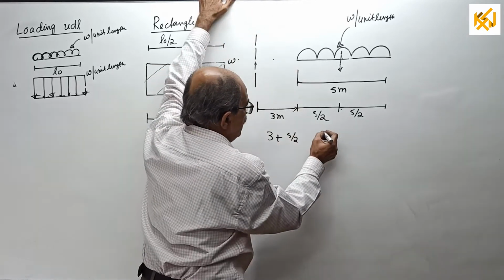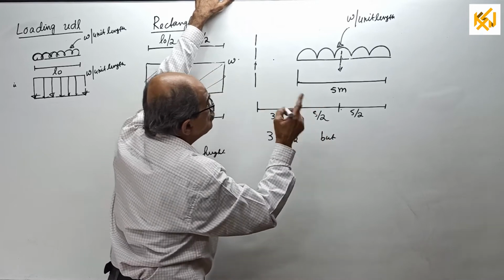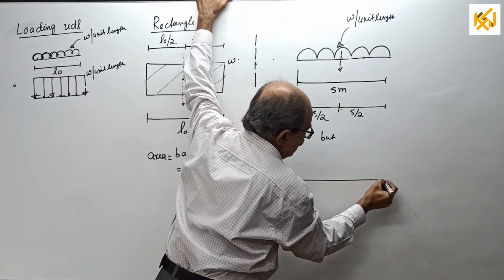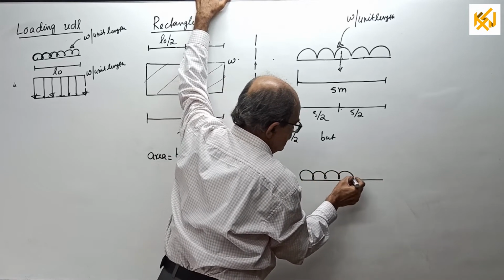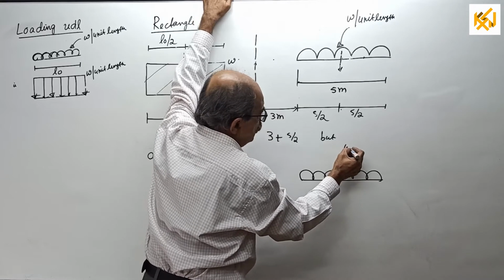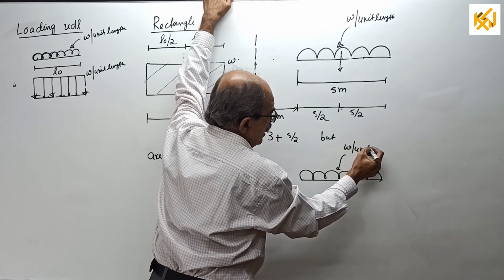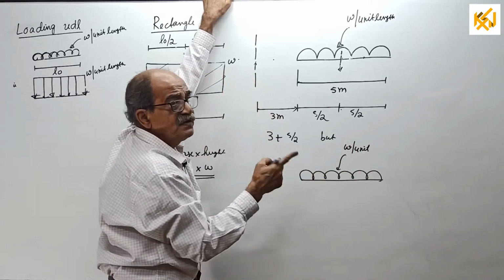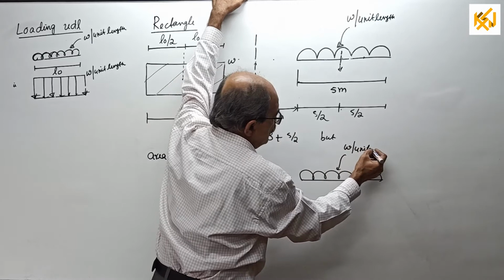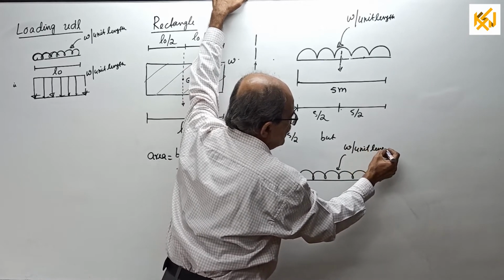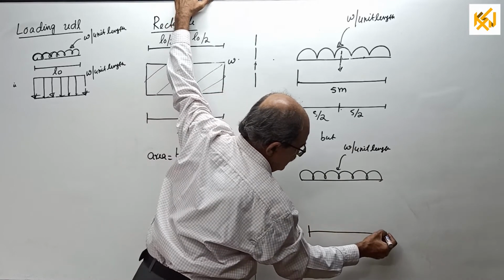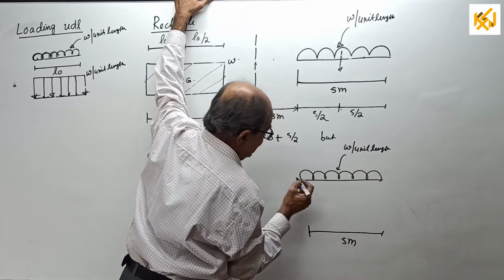But suppose you want BM somewhere here. I'll make one more sketch now. For example, this is UDL, W per unit length, or I can put W per meter. Now I have the right to write W per meter, unit length. Now, the length is once again 5 meter. Let me make it clear now.